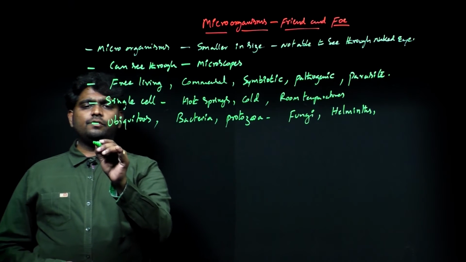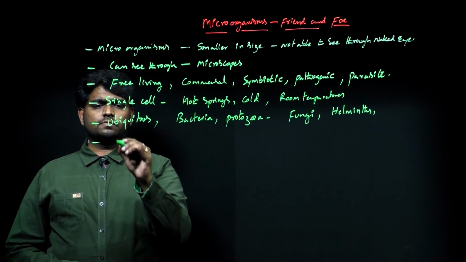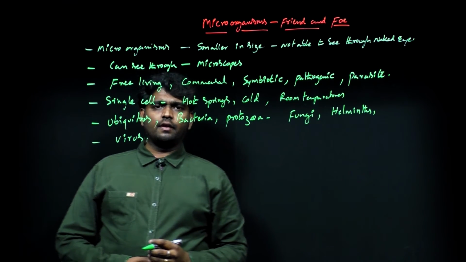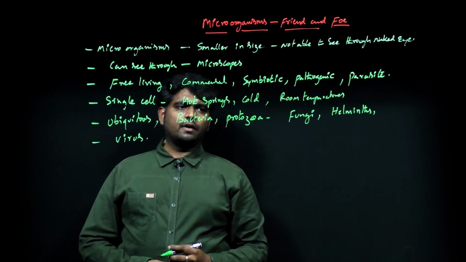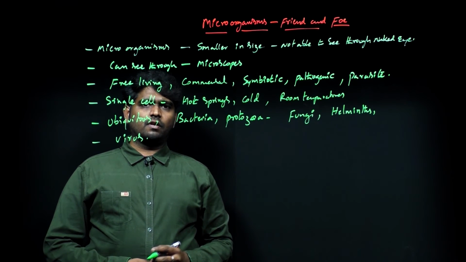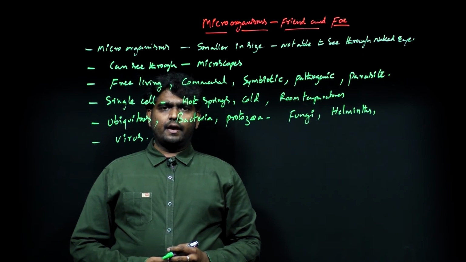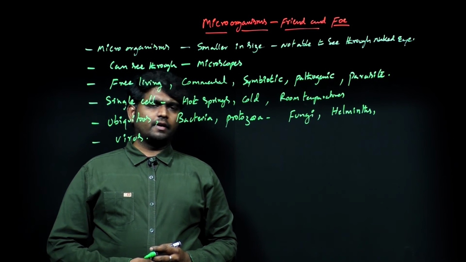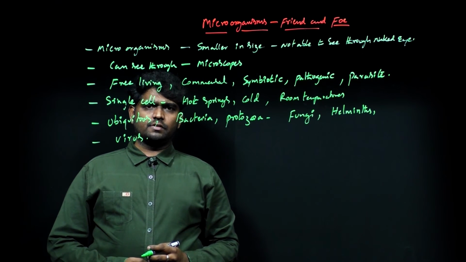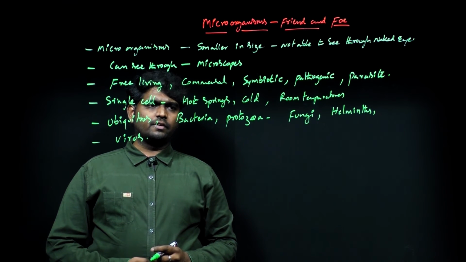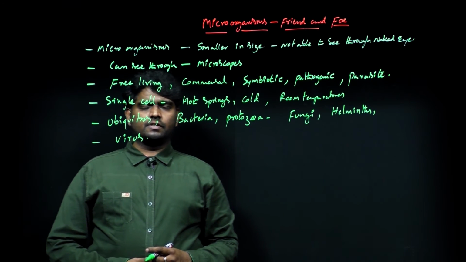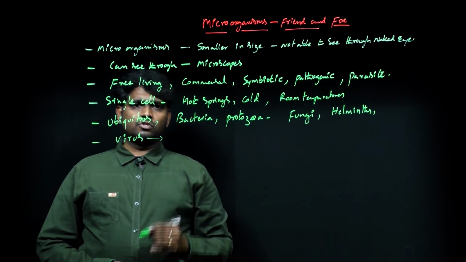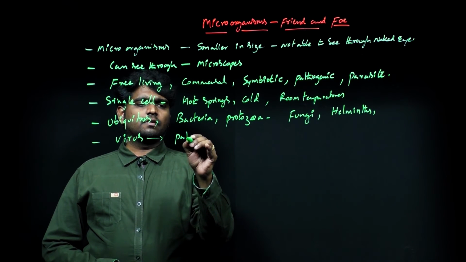There are also very minute microorganisms called viruses. Viruses are not like regular organisms. For example, bacteria have a proper cell wall, proper composition, and a proper cell structure system, and protozoa, fungi and helminths are similar. But in a virus, there is no proper cell wall. Only the nucleic acids, the genetic material, are covered with a protein coat. Those are called viruses. Most viruses are harmful. These are pathogenic.